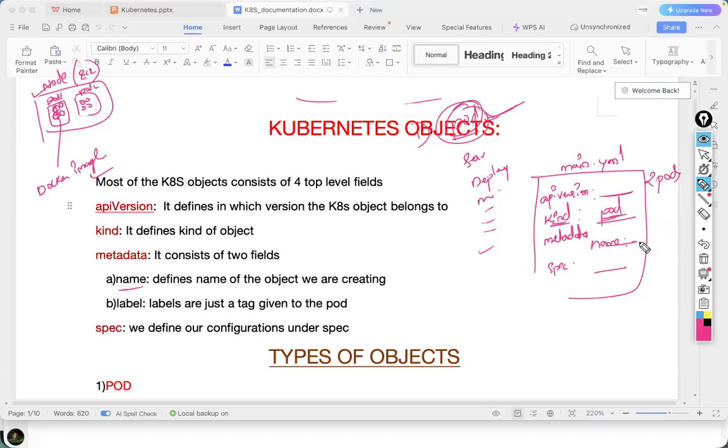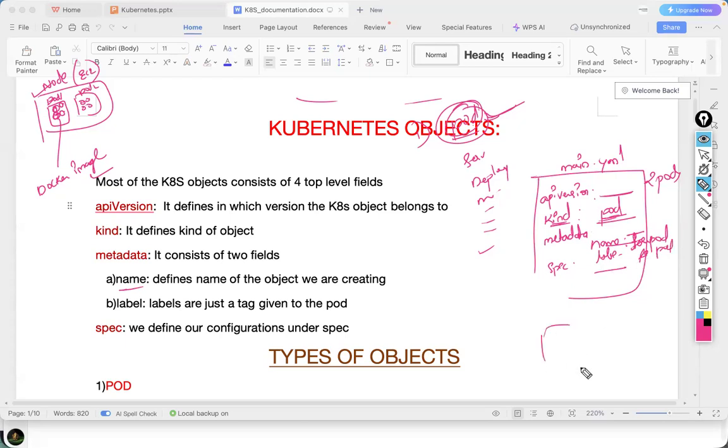Name, like front end pod, FE pod or Java pod, something. Then label. If you want to give any label, you can give the label. So this is, let's give Java pod. Like this is front end pod.